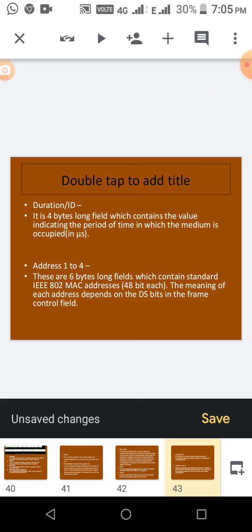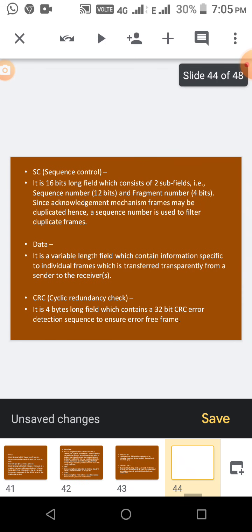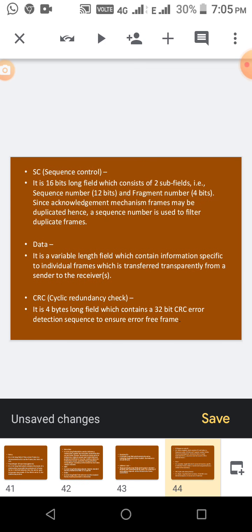And then address 1 to 4, they are 6 byte long fields which contain MAC addresses. And then SC, sequence control, for this 16 bits are allocated. In that there will be the sequence number, frame number, acknowledgement, so everything, separate bits will be allocated